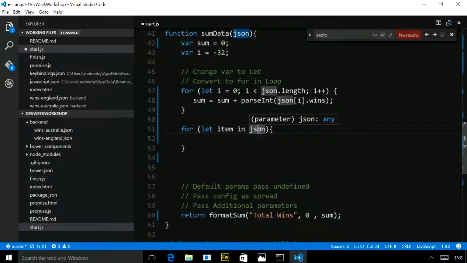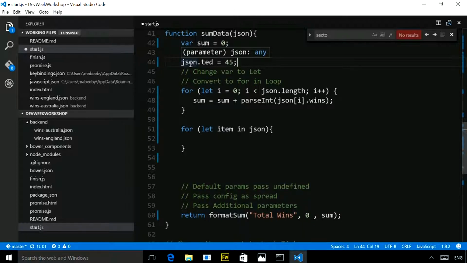In JavaScript, sadly, for in doesn't loop over the values of an array. It loops over the properties. So if we had JSON here, for example, and I had a property called ted equals 45, and the JSON array had 6 items, and I just console logged item out here, I wouldn't get what I expected, which is all the values of the array.